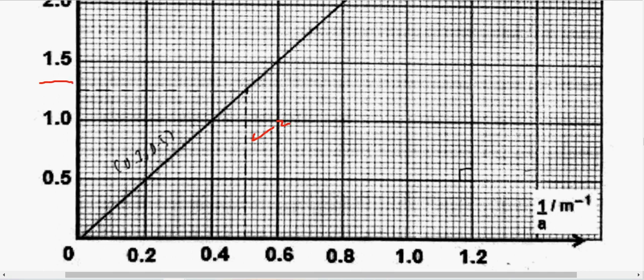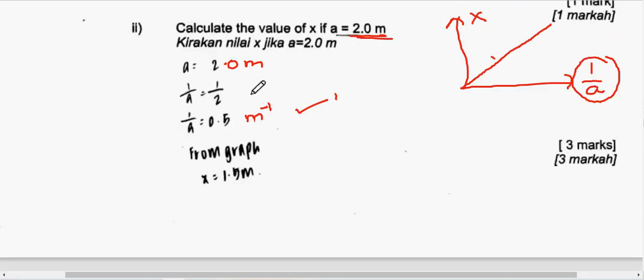And then the answer here, I don't know why, careless mistake. So this is in between 1.0 and 1.25. But the student just now wrote 1.5. Okay, so mark number 2 dapat. Now mark number 3 needs to be written in the column provided here. So this one salah. So this is cross 3. So that means this student gets 2 marks. So you need to be careful when you record your answer. Tengok betul-betul, especially the unit, jangan salah.